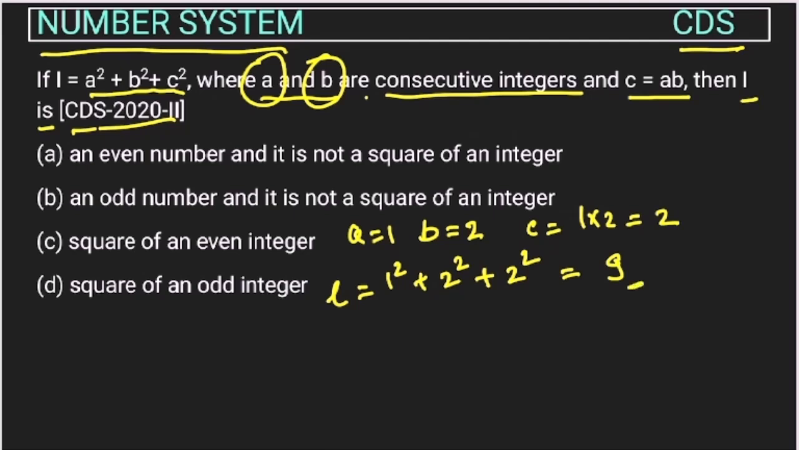We are getting this, right? So here we have to see इसमें से कौन सा कट जाएगा. The first option is an even number. L is not an even number, right? We got an odd number, so the first option is not possible. Now, an odd number and it is not a square of an integer. ये square है, right? Square of an even integer. ये किसका स्क्वायर है? This is 3 square. सो इवन नंबर का स्क्वायर नहीं है, राइट? सो स्क्वायर ऑफ एन ऑड इंटीजर ये है.